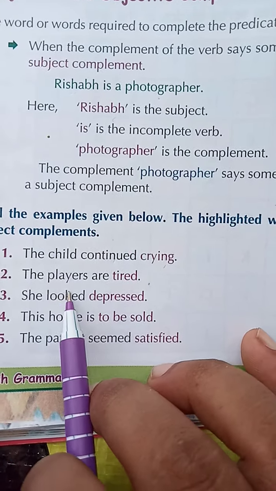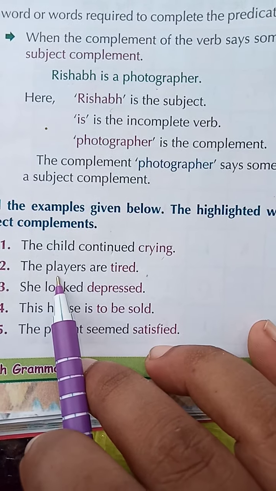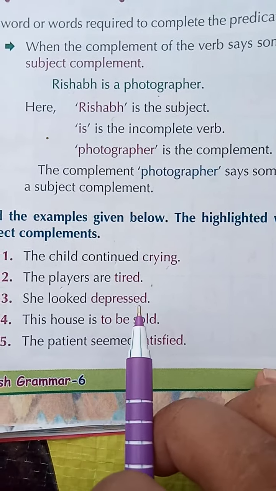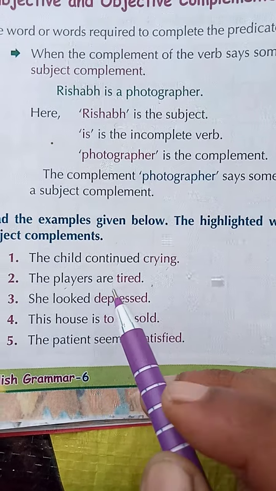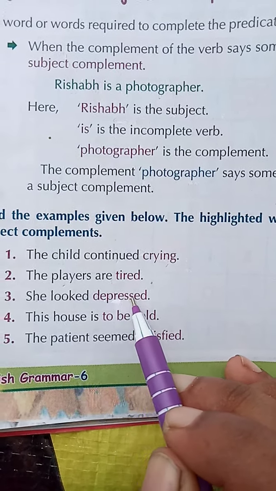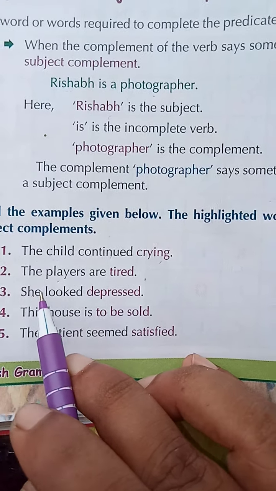The child. The players are tired. Who are tired? What is our answer? The players. She looked depressed. Who looked depressed? What is the answer? She. So there is a connection between she and depressed. It means the word depressed says about the subject she.